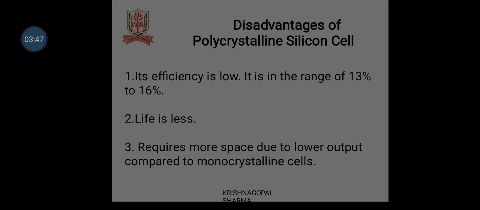Disadvantages: its efficiency is low, in the range of 13% to 16%. Life is less, and they also require more space due to lower output compared to monocrystalline cells.